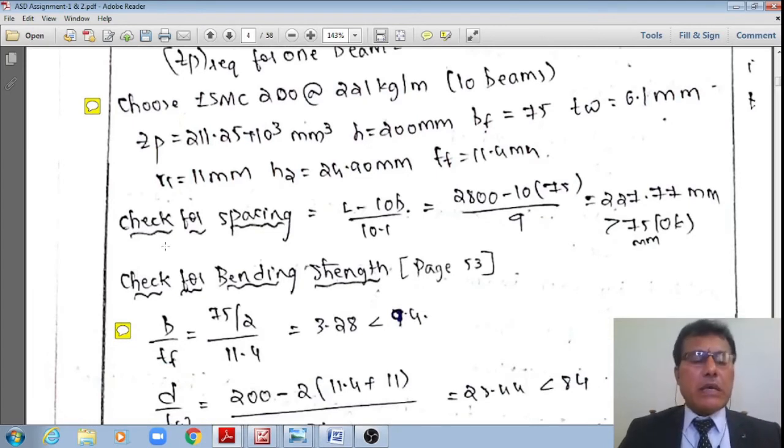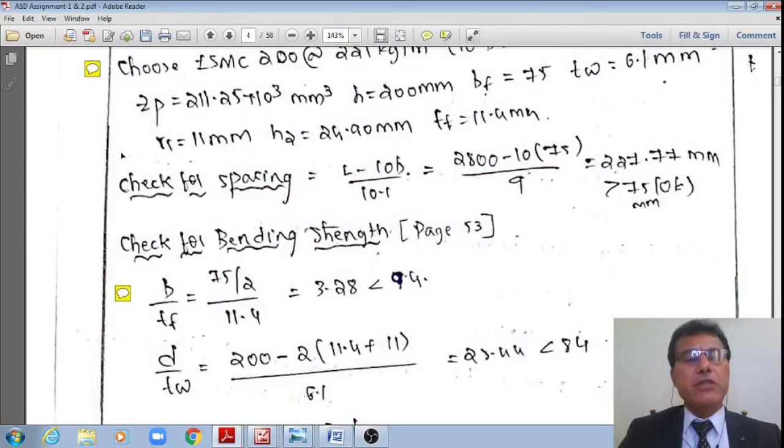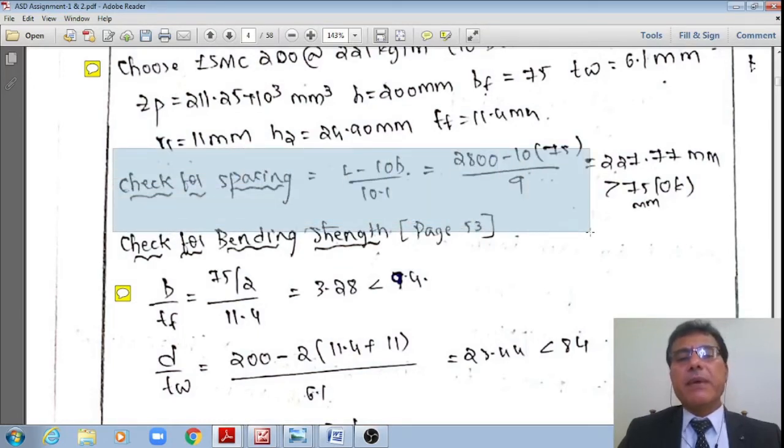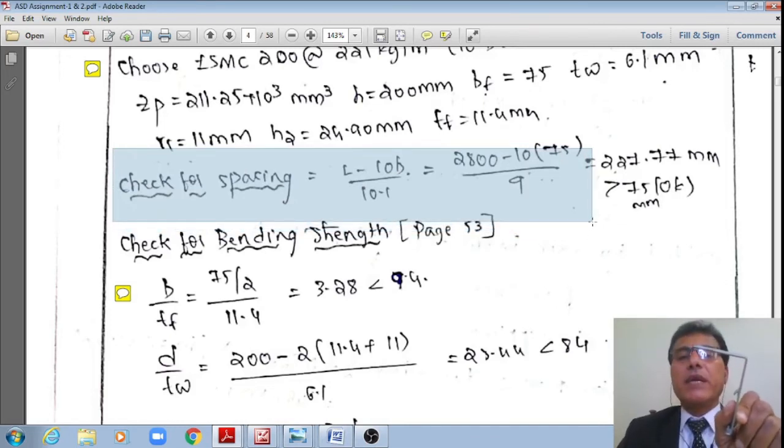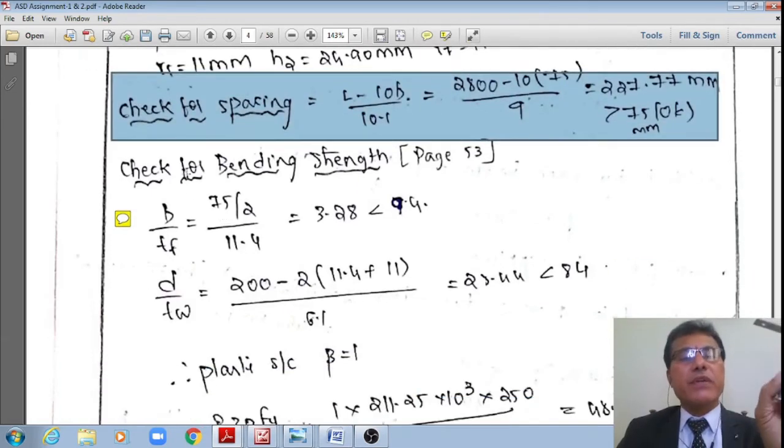Now the relevant checks are the same as we have done in the top tier itself. Now I'll do it at a quicker pace, because I already explained it elaborately in the previous subheading. The first subheading is the check for spacing, equal to L minus 10 beams, we are using each of width 75 mm only. Therefore, 2800 minus 10 multiplied by 7.5. Between 10 beams, I will have 9 spacings. That works out to approximately 228 mm, which is greater than 75 mm. It is okay. First check is okay.